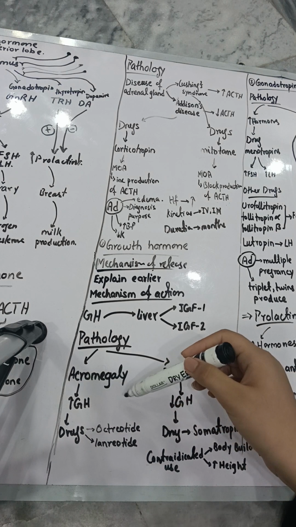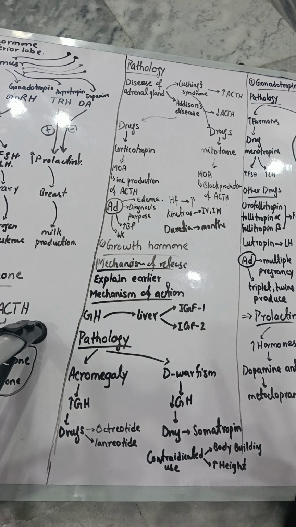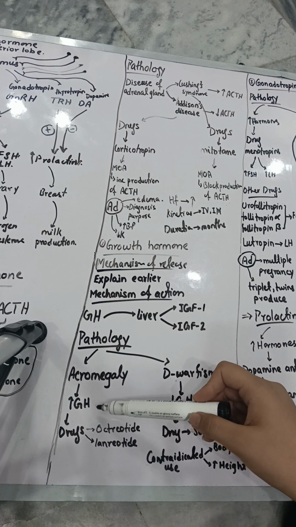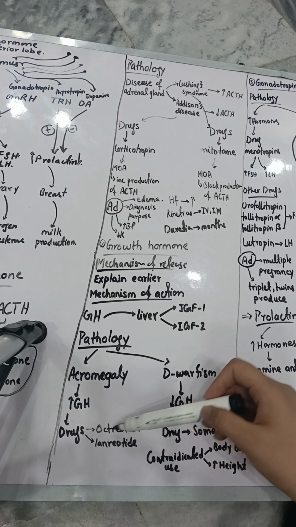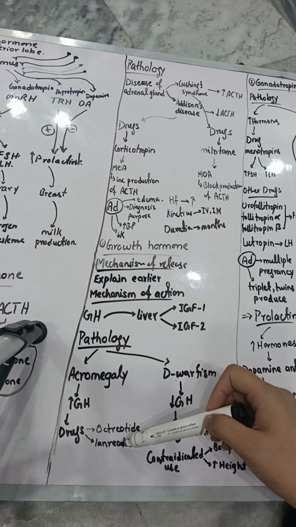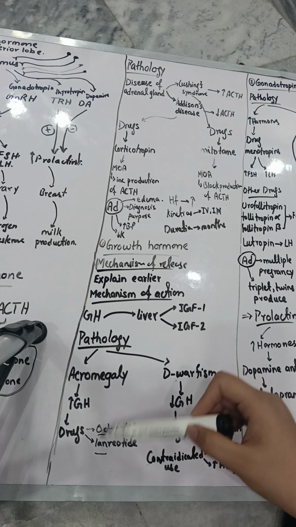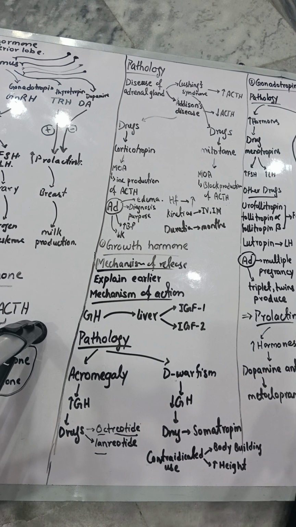Now, acromegaly, as this word indicates, is a disease in which the body parts increase their growth very high. Okay, so it will cause the abnormal growth of your hands, feet, and other body parts. So, in this disease, the growth hormone is at a very high concentration. What are the drugs for it? Octreotide and lanreotide. The 'reotide' part is the same, 'oct' or 'lan'.